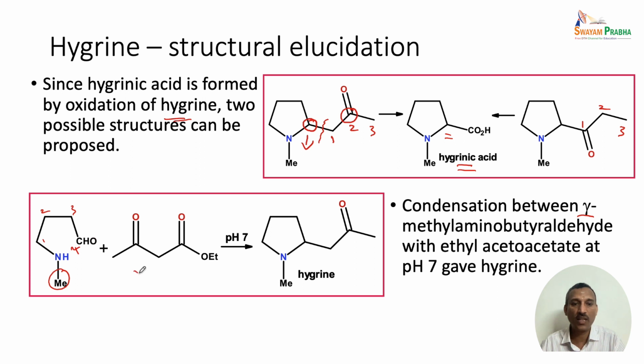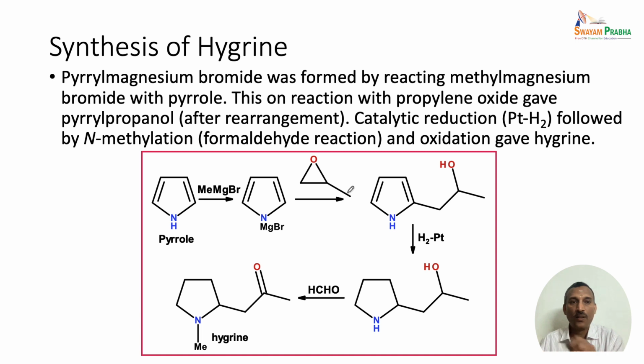This is reacted with ethyl acetoacetate at pH 7. That gives hygrine. So when hygrine is formed, the only possibility is that the carbonyl group can be at position number 2 only. From that we can actually deduce the structure of hygrine. And of course the biological synthesis also showed the hygrine structure. So finally the structure of hygrine is confirmed by the synthesis.